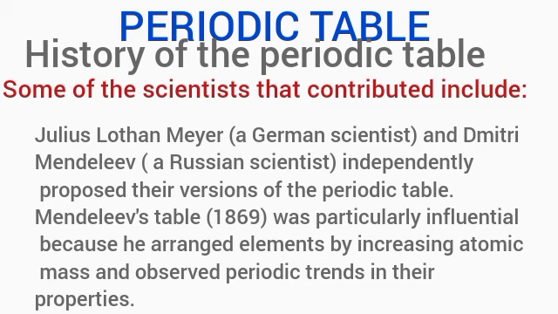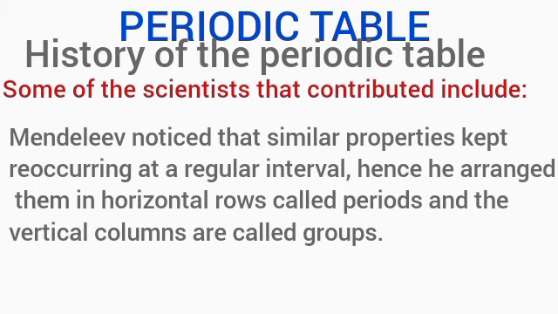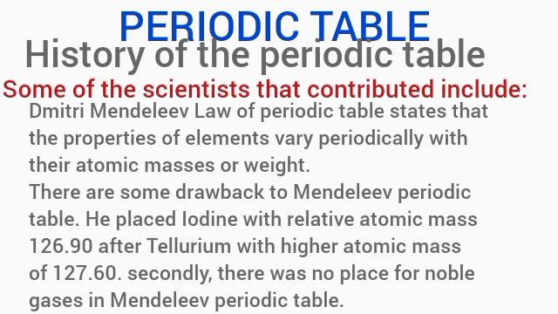Mendeleev's periodic table was particularly influential because he arranged elements by their increasing atomic masses and observed periodic trends in their properties. Mendeleev noticed that similar properties kept reoccurring at regular intervals. Hence, he arranged them in horizontal rows called period, and the vertical columns are called group. Let's talk about the Mendeleev law of periodic table, which states that the properties of elements vary periodically with their atomic masses or weight.